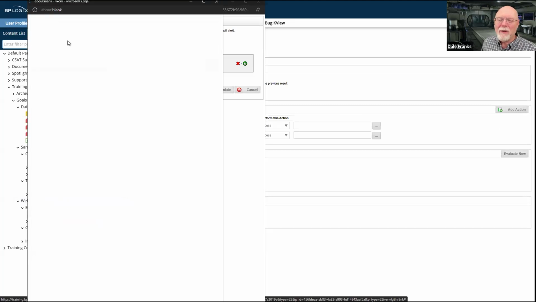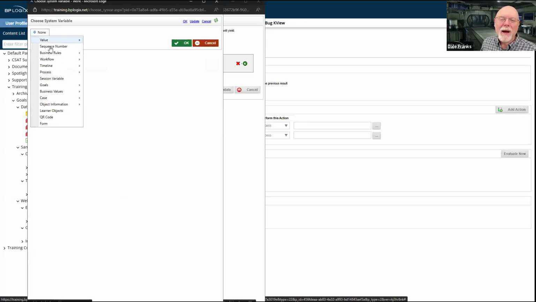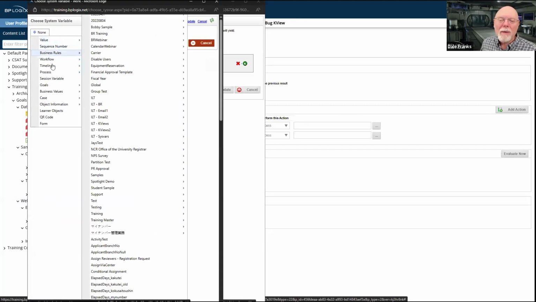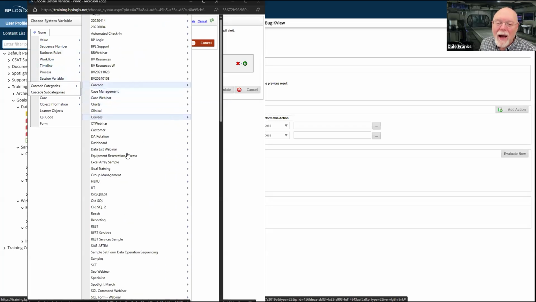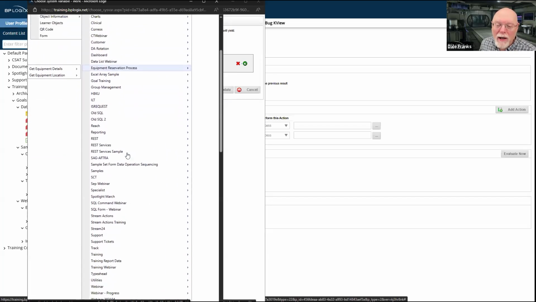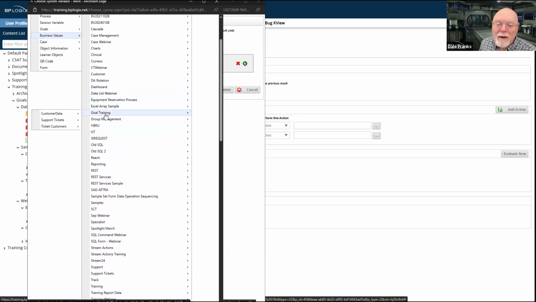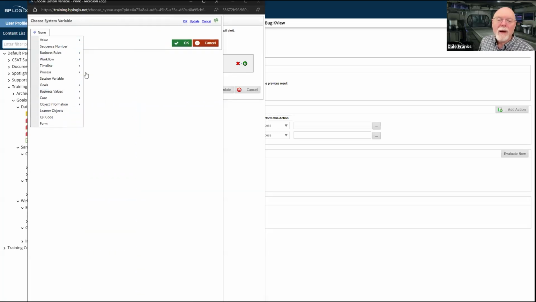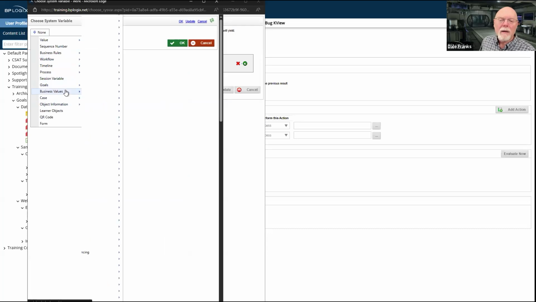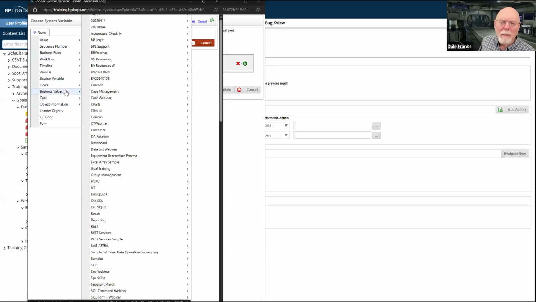So we're looking for a business value. Business values, where are they? Right there. And it's called goal training. So goal training, and we'll go with customer data. Did I pick that correctly?